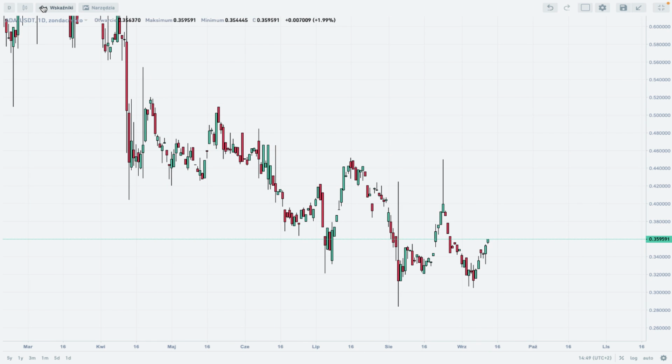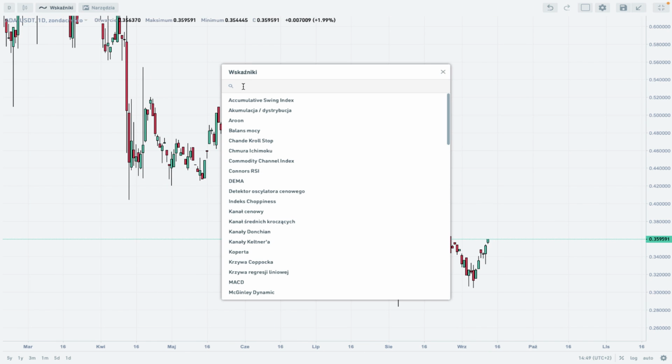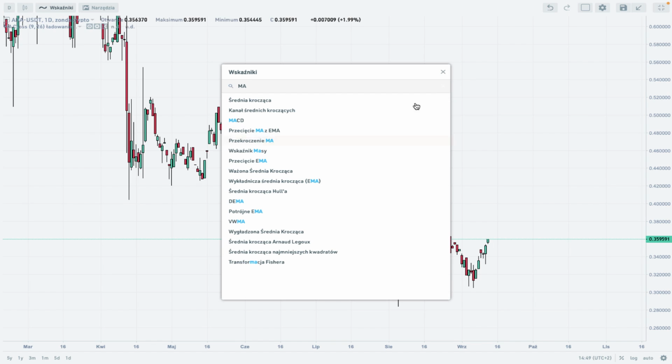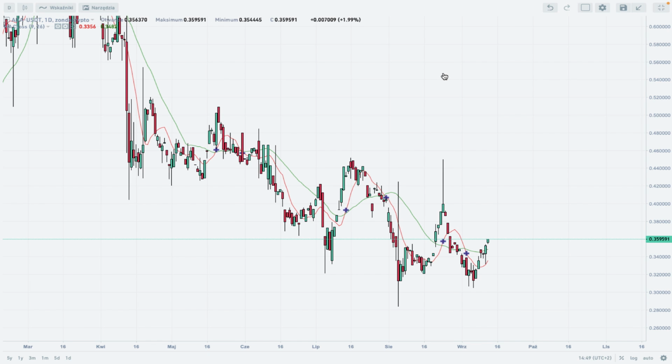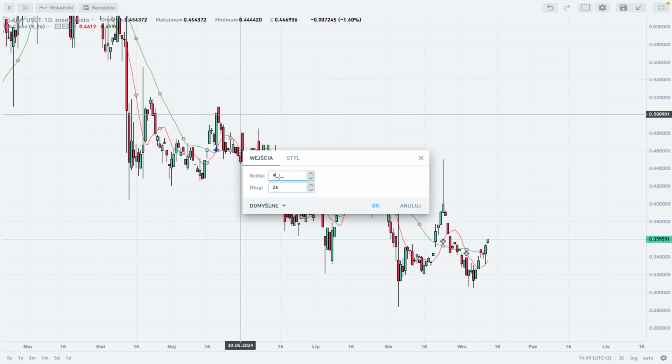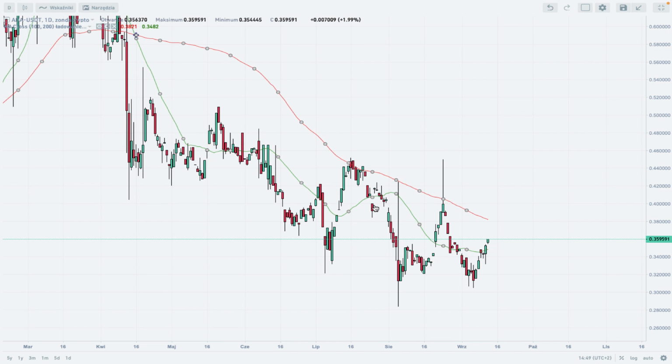So what we are going to add here is a moving average. And because it's a daily time frame chart, we are going to switch the moving averages from the ones we have by default to the 100 and 200 moving average. So what is going on here?